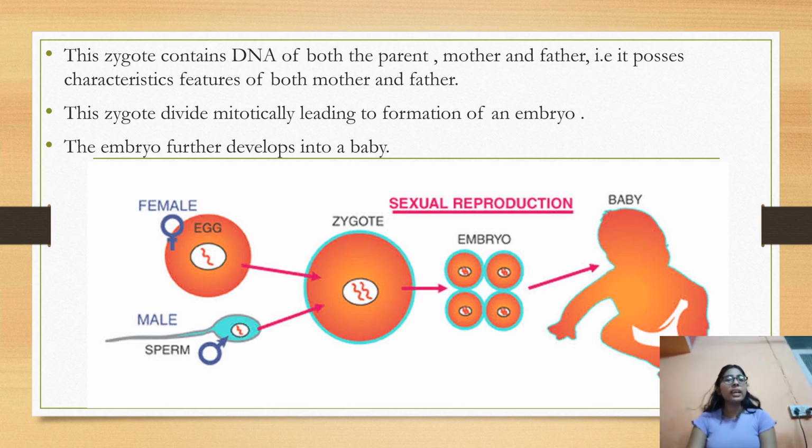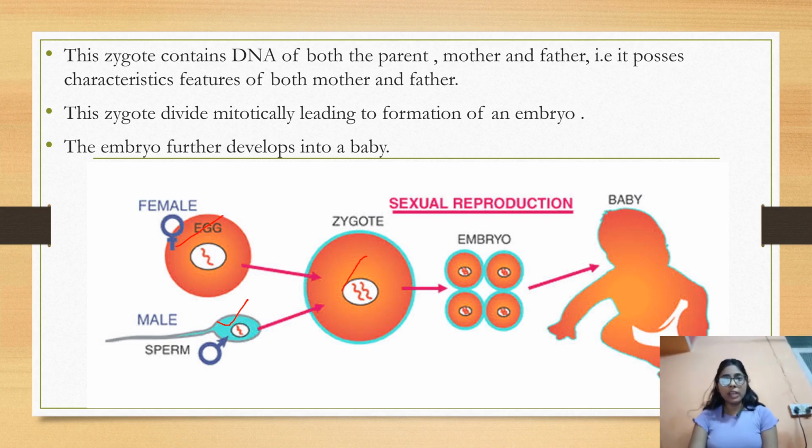We all know that cells possess a nucleus inside and the nucleus contains DNA. These gametes also possess a nucleus, and this nucleus contains DNA inside. During sexual reproduction, these two gametes fuse to form a zygote, and the zygote acquires DNA from both female as well as male.